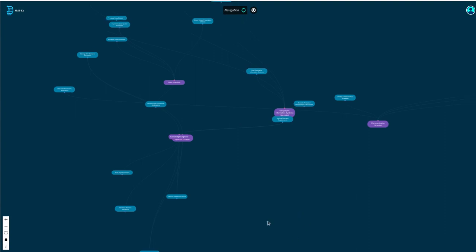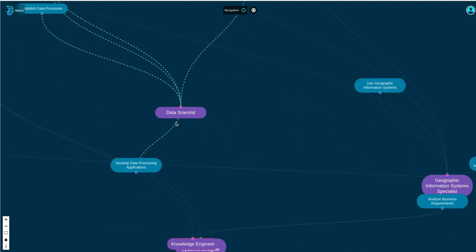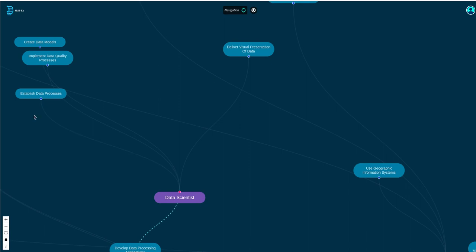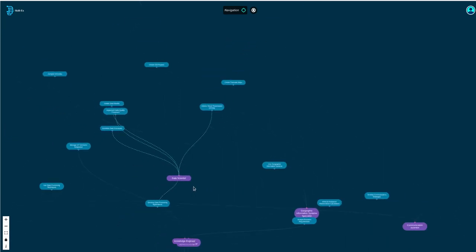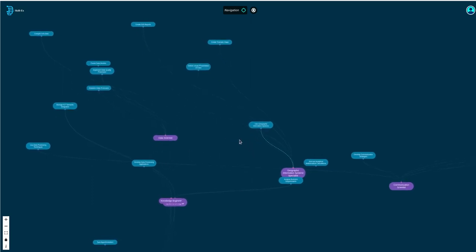So now here you see my skill tree. I mentioned data scientist, so here are the skills around what I need. All these purple islands are occupations or jobs, and all the blue nodes are skills that correspond to each of these jobs. The connectors show which job and which skills are connected together. If you hover over a job or a skill, the connectors are highlighted, for a clearer visualization.